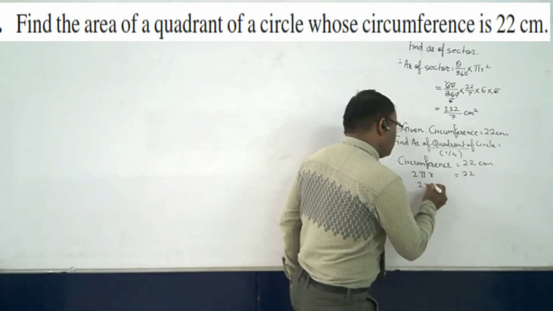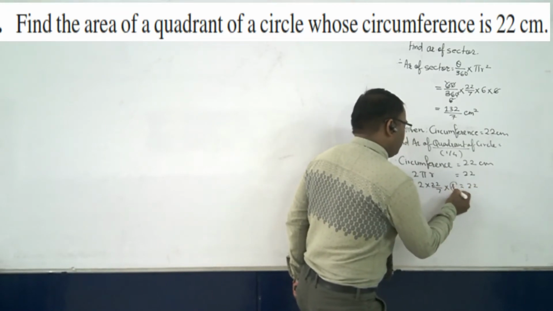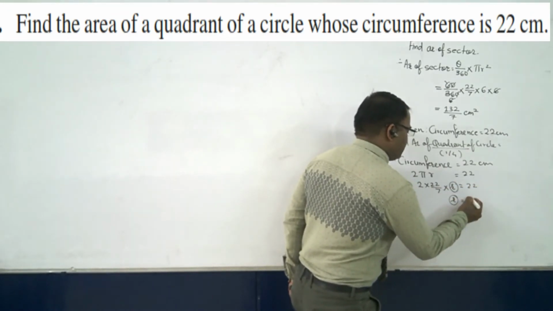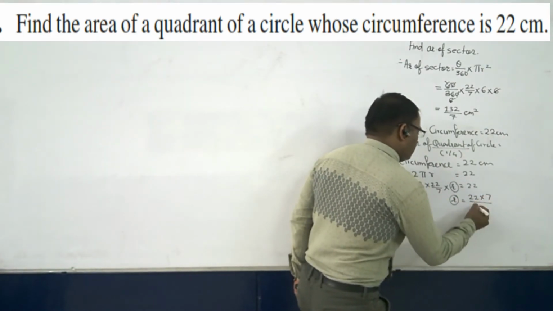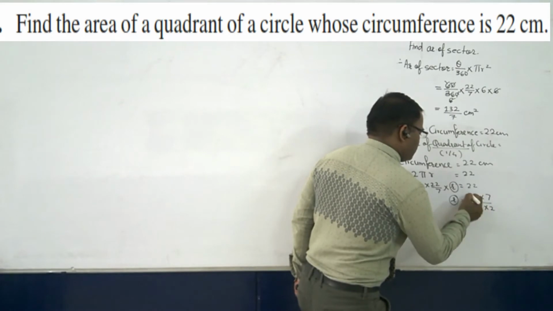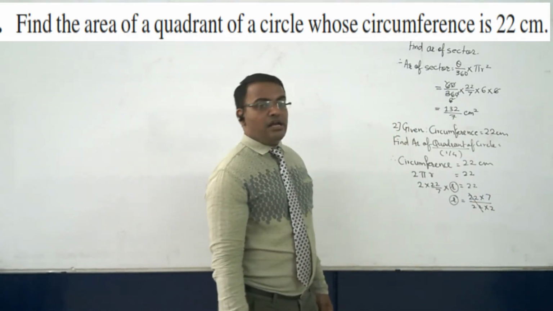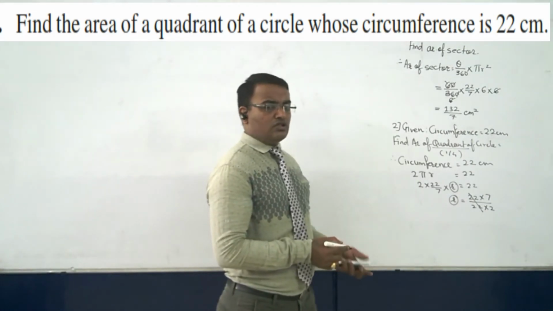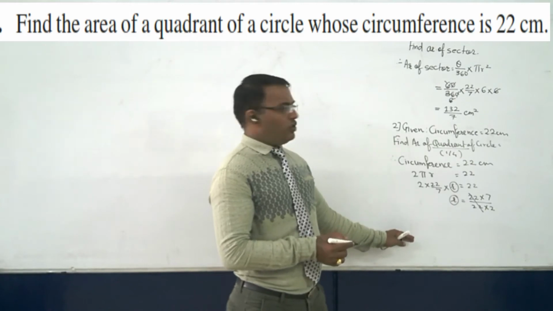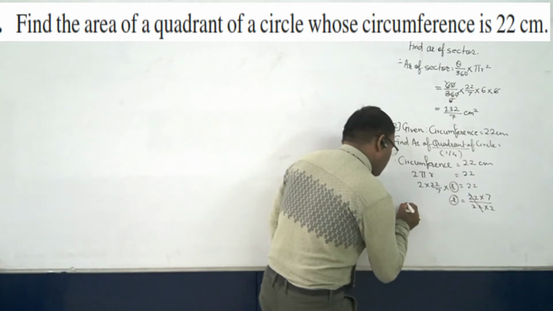So 2 into 22 upon 7 into r is equal to 22. We want this r, so we will keep it separate. 22. This 7 will go up, this 22 will come down, this 2 will come down. So this 22 and 22 will get cancelled, and what is r? It is 7 by 2. You can use it as 3.5 also, but keep it in fractional form because it is easy with 7 in it. Okay, now what?